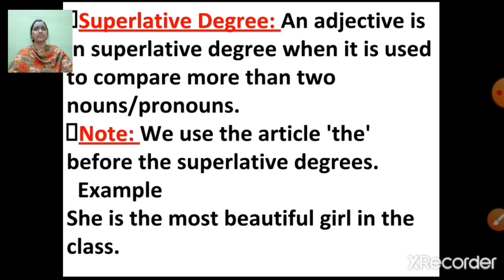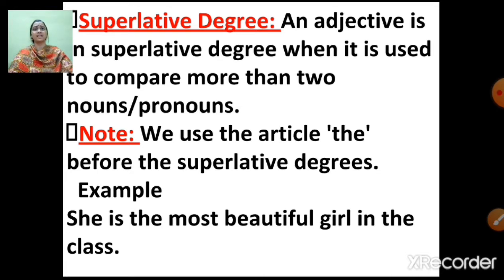Superlative degree. An adjective is called superlative degree when it is used to compare more than two nouns or pronouns. Now when I am comparing more than two, it is called superlative degree. Now, very important note, we use the article the before the superlative degree.